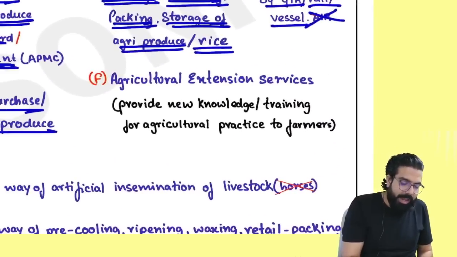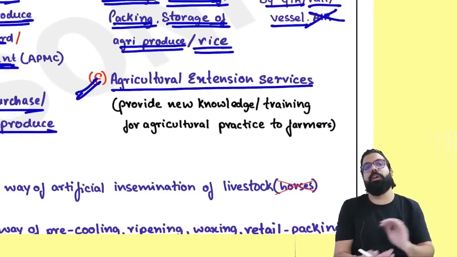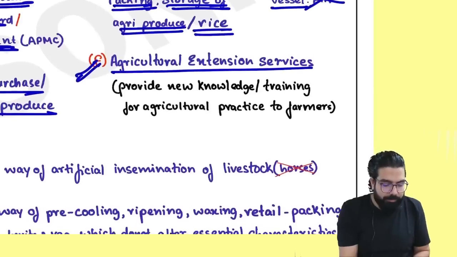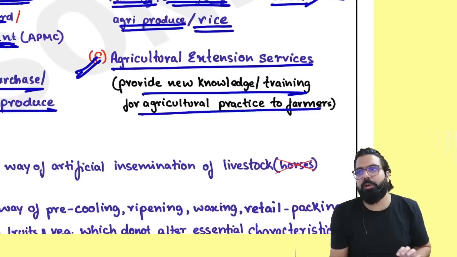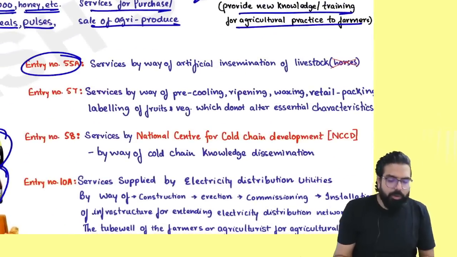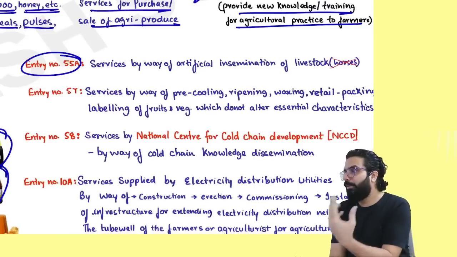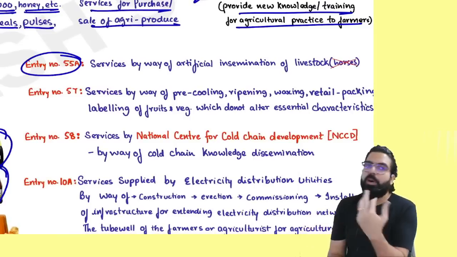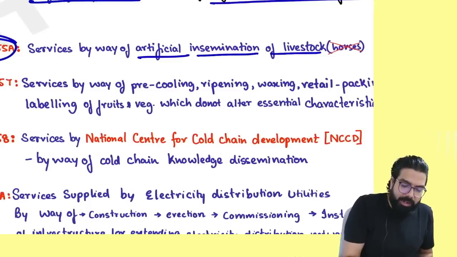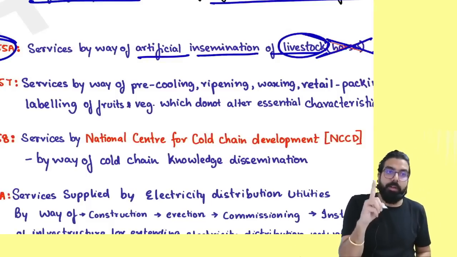Everyone over here, if I am giving agricultural extension service, what do you mean by agricultural extension service, everyone? Baba, training farmers. If you are giving training to farmers, whatever amount you charge, don't charge any GST. In human beings, we have IVF technology for making babies. For animals, we call it artificial insemination of livestock. Remember one thing, artificial insemination of livestock is always exempt. But horses is taxable.